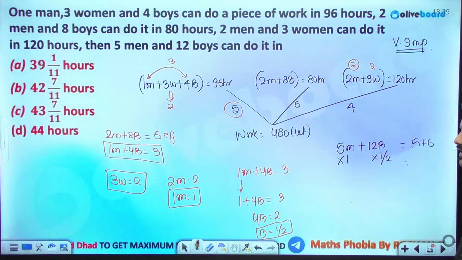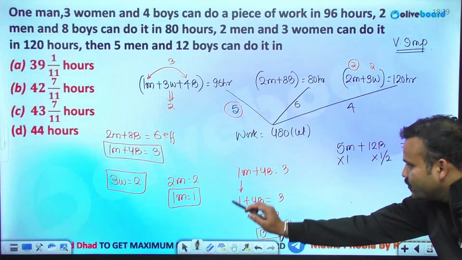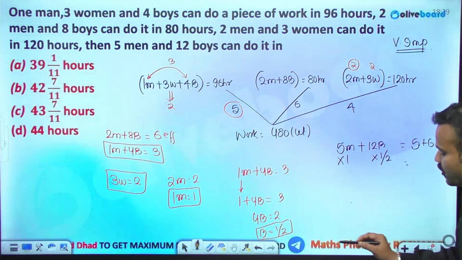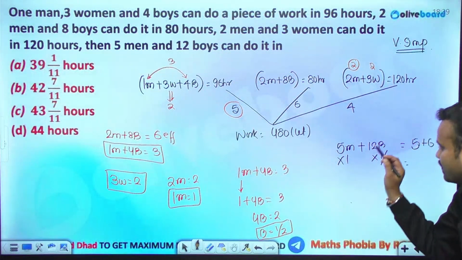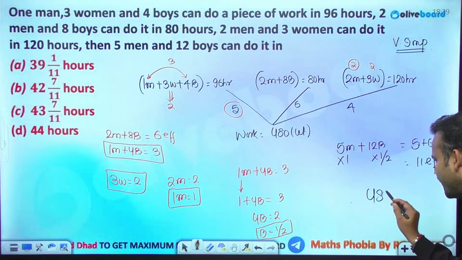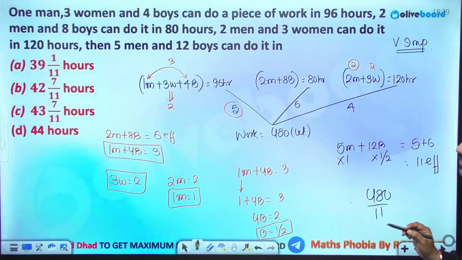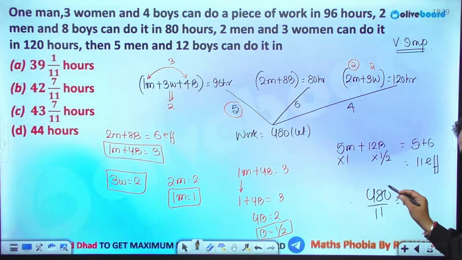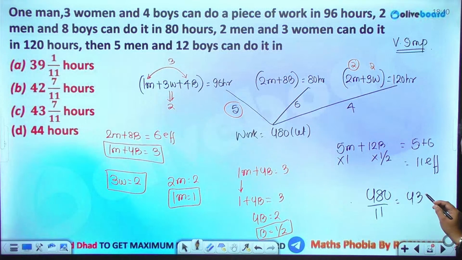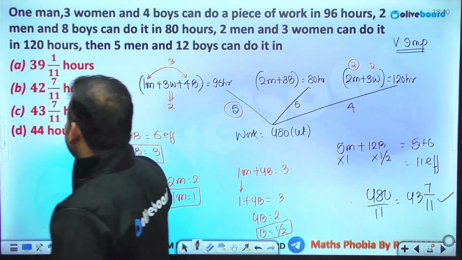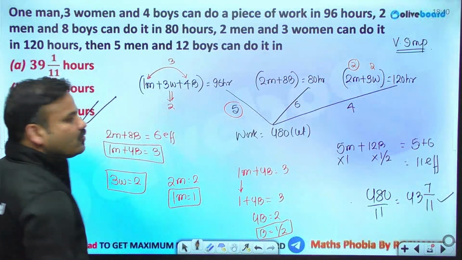How is this 11? Each man is consuming 1 laddu, so 5 men will be consuming 5 laddus. Each boy is consuming half a laddu, that means 12 boys will be consuming 6 laddus. So this is 11. Entire work is 480, so 480 upon 11 is the answer. 11 times 4 is 44, what is left is 40, 11 times 3 is 33, so 43 7 by 11 hours, the entire work is going to get completed.